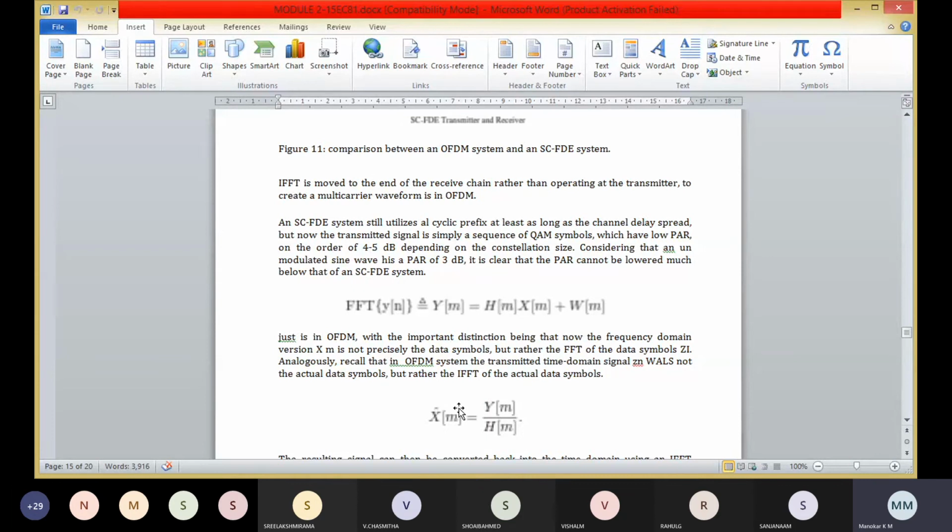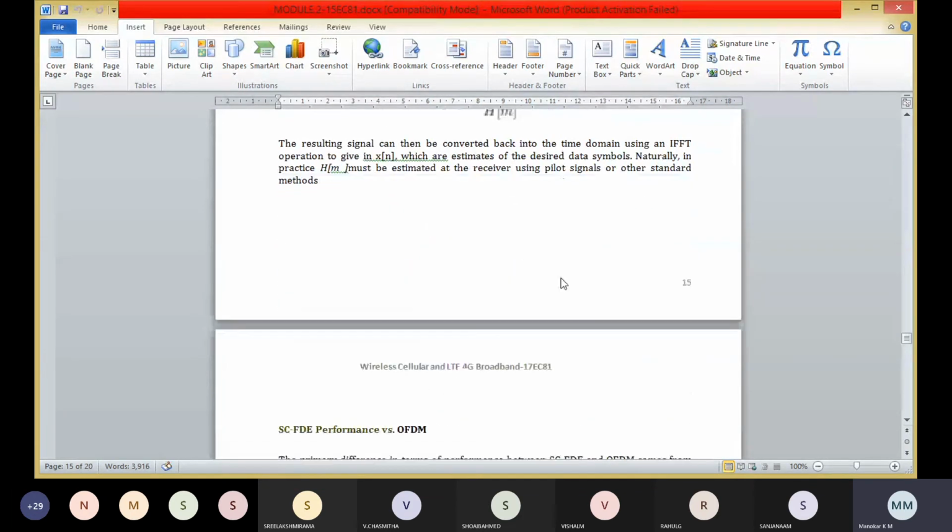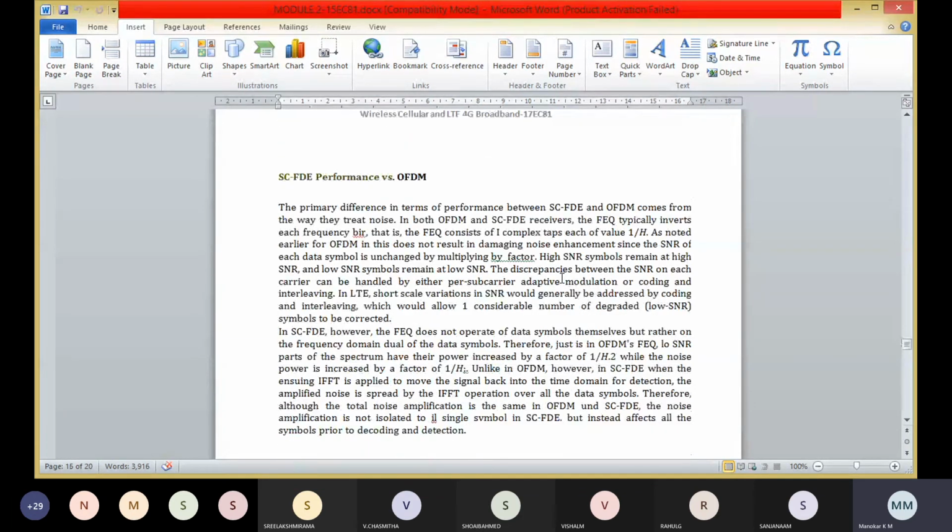And next we are going to study SC-FDMA performance versus OFDM. OFDM provides high performance, whereas SC-FDMA has relatively less performance.